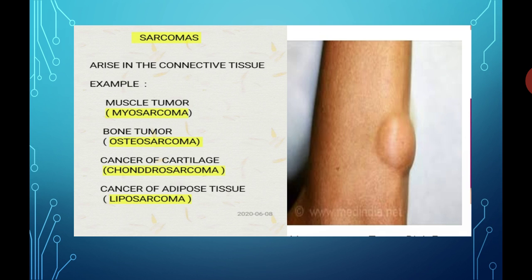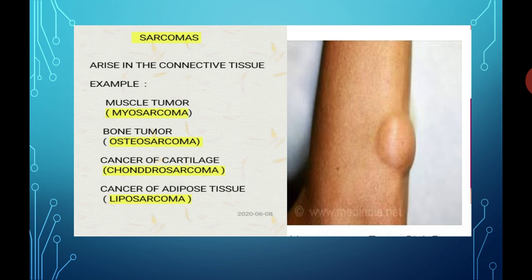And the examples of sarcomas: number 1, muscle tumor, which is also known as myosarcoma. Number 2, bone tumor, which is also known as osteosarcoma. Number 3, cancer of cartilage, which is also called chondrosarcoma, and the cancer of adipose tissue, which is also known as liposarcoma.